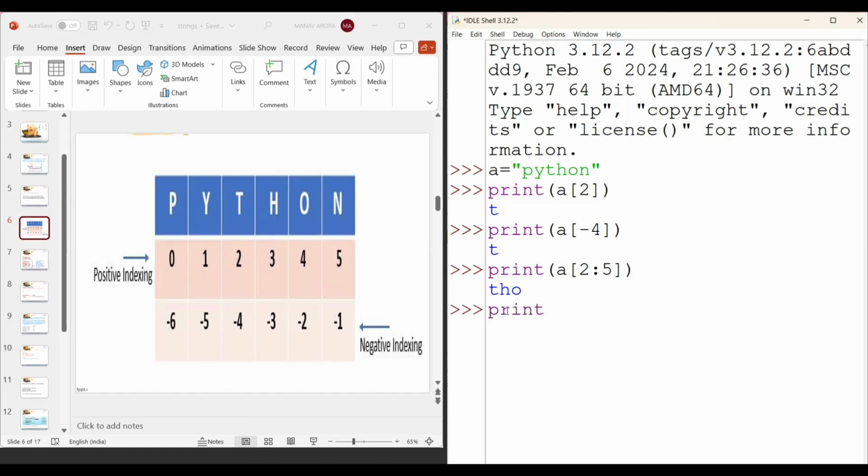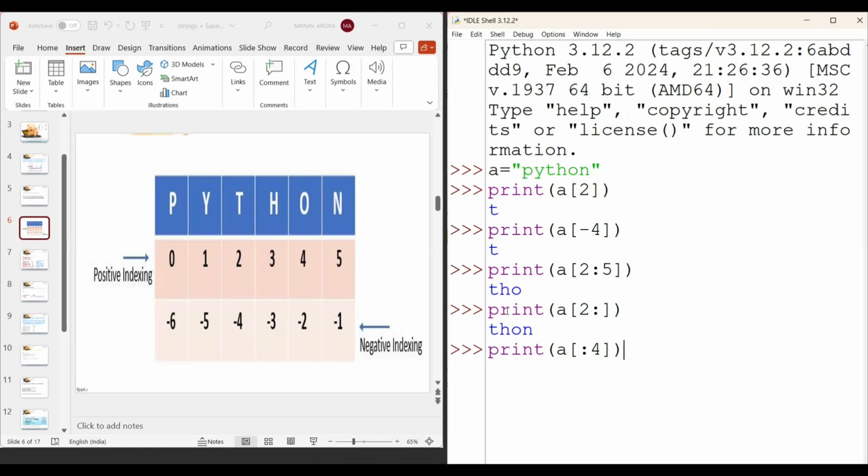Similarly, suppose I write 2 colon and then nothing. It means the starting value is there but the ending value is not. If the ending value is not there, it starts from number 2 and goes till the end. So THON, N is my last character. Similarly, if I write colon and then 4, I have missed my starting number and given the last position.